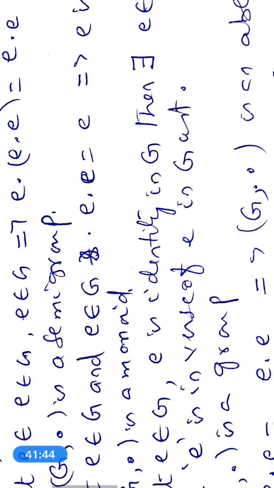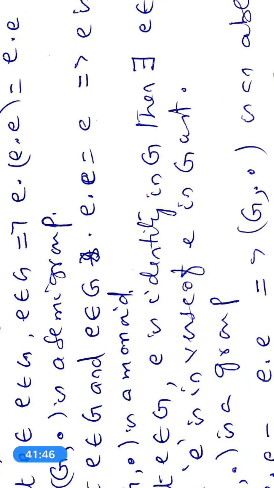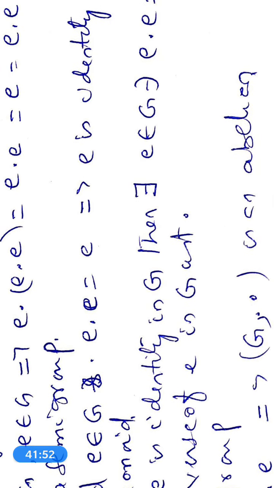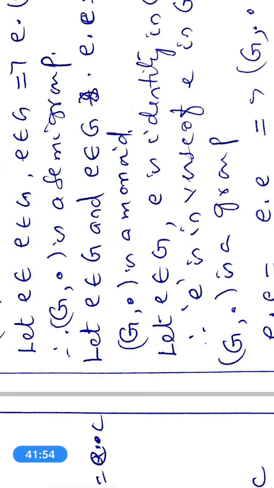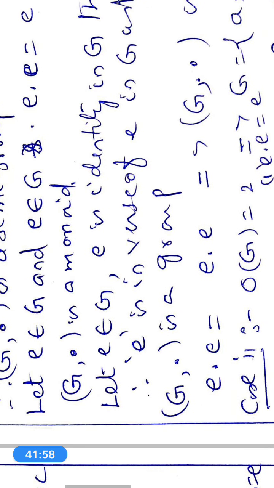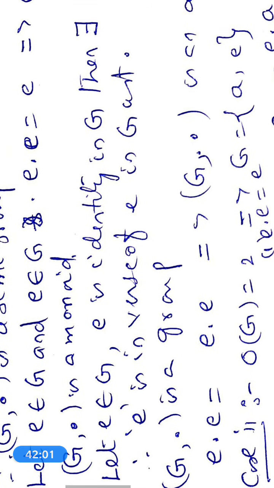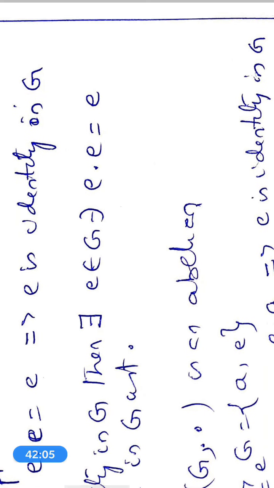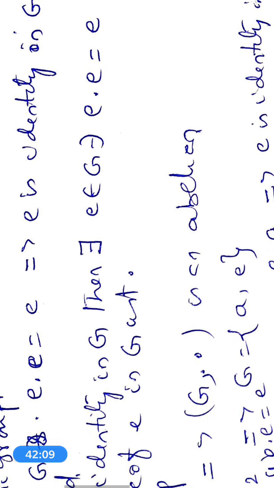Now let e belong to G and e belong to G such that e · e = e. This implies e is the identity element with respect to dot. Therefore (G, ·) is a monoid. Now let e belong to G, e is the identity in G, then there exists e belonging to G such that e · e = e.